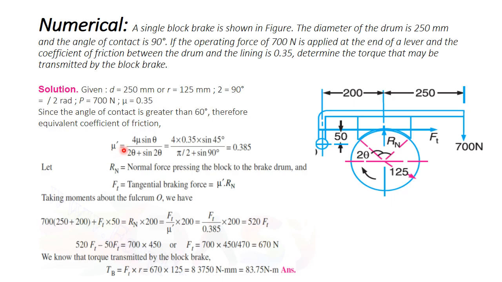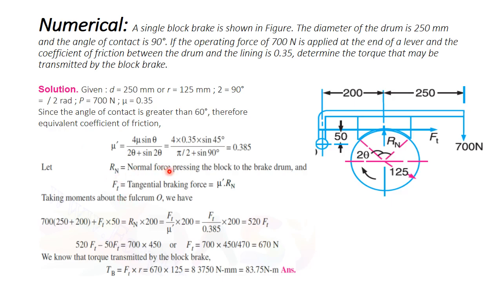Therefore, mu dash is equal to 4 times mu sin theta divided by 2 theta plus sin 2 theta. That is 4 multiplied by 0.35 multiplied by sin 45 degrees, divided by 2 theta, which is pi by 2, plus sin 2 theta, which is sin 90 degrees. So mu dash will be 0.385.